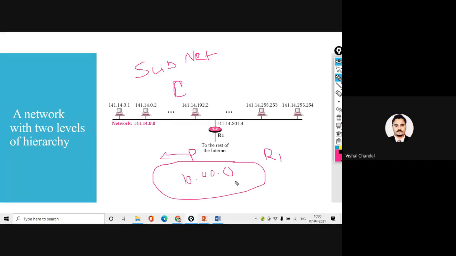Are you getting my point? So today I am going to explain the concept of subnet. By this two level hierarchy, it will be clear. It's my parent's IP address, and it's my child's IP address. So it's level 1 and it's level 2. In level 2, all the addresses will start with the class B type, it's a class C type of IP address, and the IP address range will be like this.